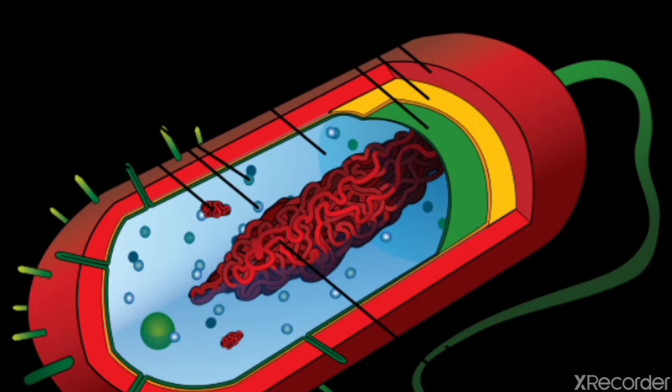So bacteria are minute unicellular microbes. If we see the size and shape, the size of the bacteria varies from 0.2 to 100 microns.